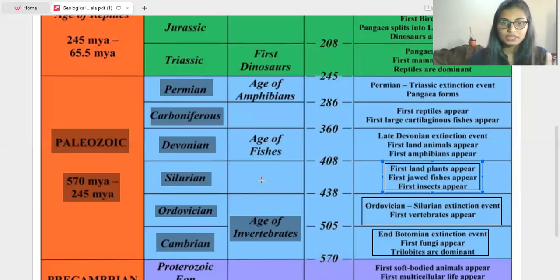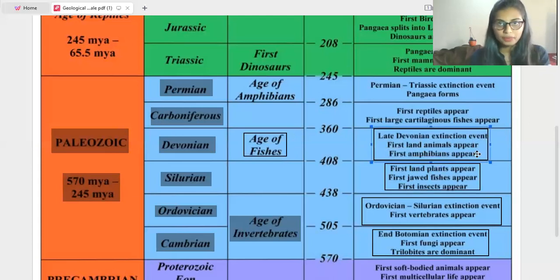After the Silurian period comes the Devonian period, which is also called the Age of Fishes. Here the event is the late Devonian extinction event. The first land animals, terrestrial animals, will appear, then the first amphibians will appear. So just remember, Age of Fishes, Devonian.